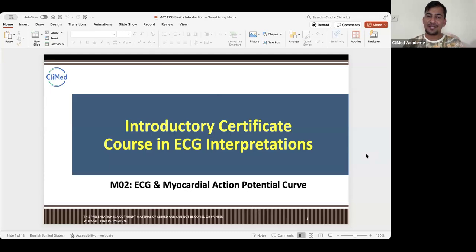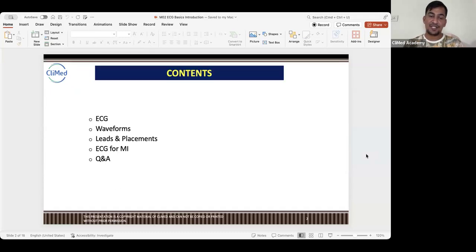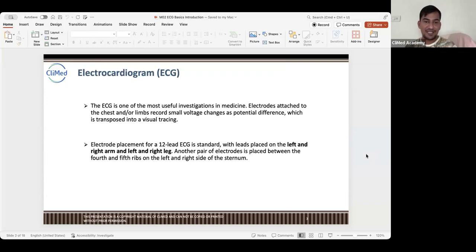Okay, so let's understand the ECG. We will talk about ECG waveforms, leads, placements, ECG and MI, right? ECG is one of the most useful investigations in medicine, because it talks about all the cardiac related diseases, right? See, if this is a house, and in the house, if anything happens, sometimes electricity, some problem is in the wall, some problem is in the roof, or some problem is in the divisions, right? Dividers.